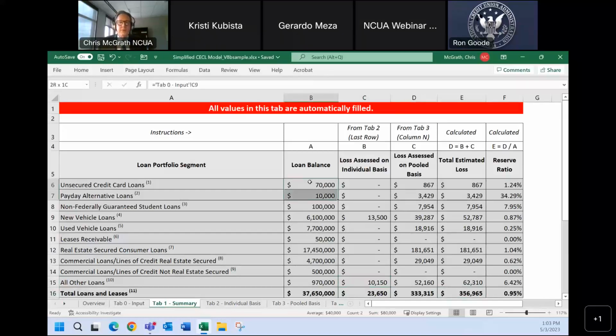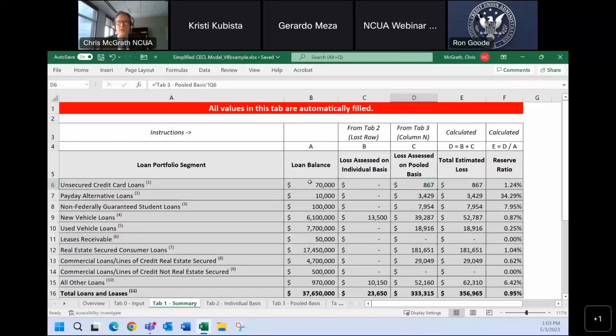Here's the loan balances from tab 0. What you'll see here is that we're adjusting them for the individual loans that I call the specific reserves. These are the loans that do not fit the normal risk qualities of our regular loans that we are pulling to come up with the CECL allowance.